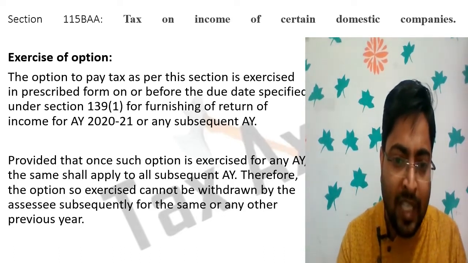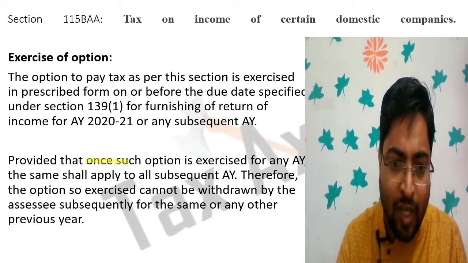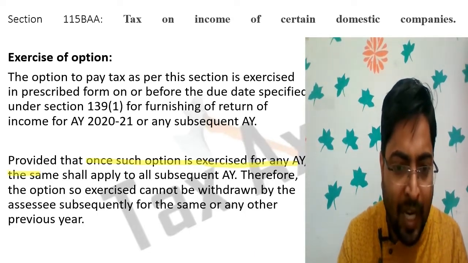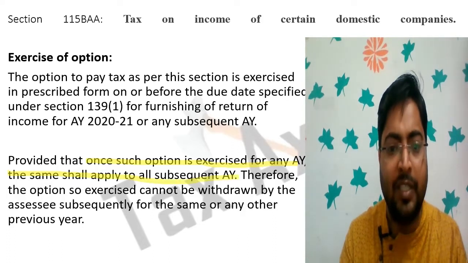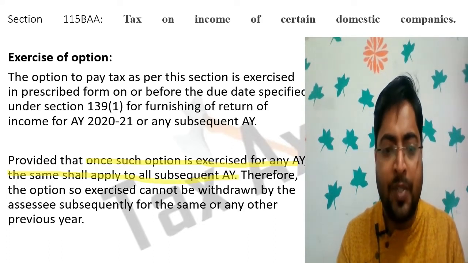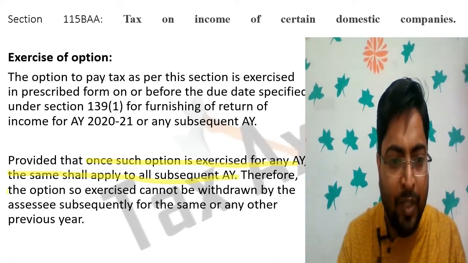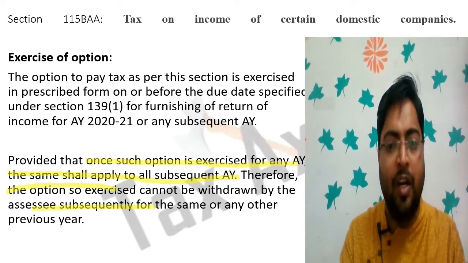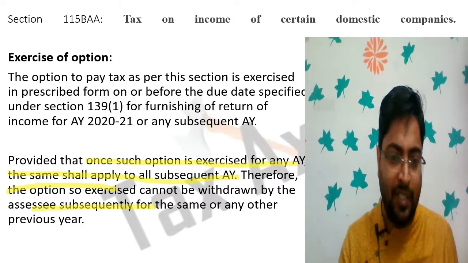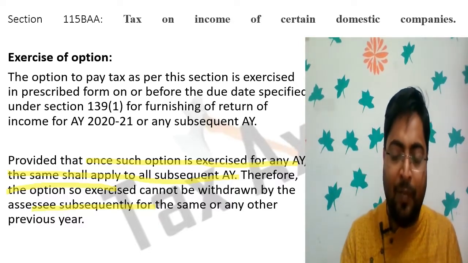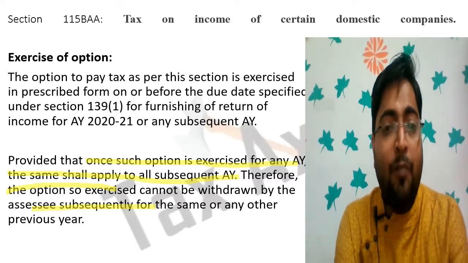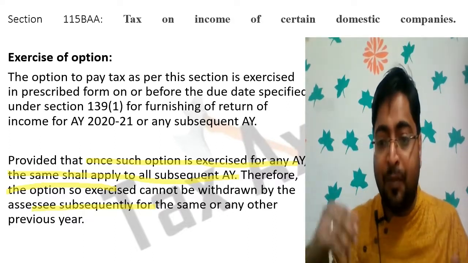Provided that once such option is exercised for any assessment year, the same shall apply to all subsequent assessment years. Therefore, the option so exercised cannot be withdrawn by the SSC subsequently for the same or any other year. Once the domestic company exercises the option of 115BAA, that option shall remain valid for the subsequent assessment years.